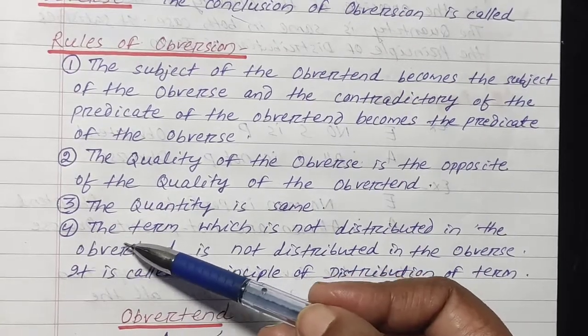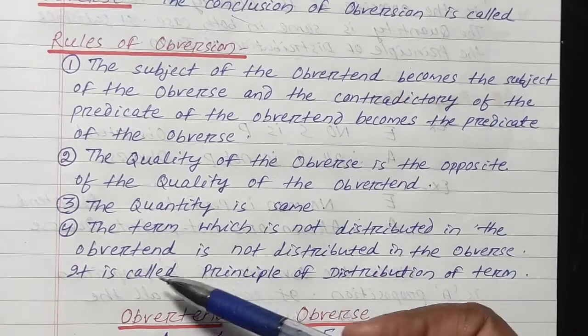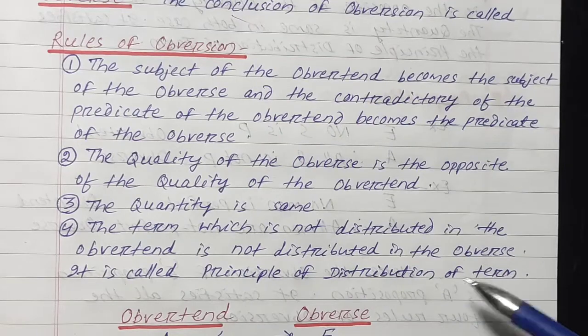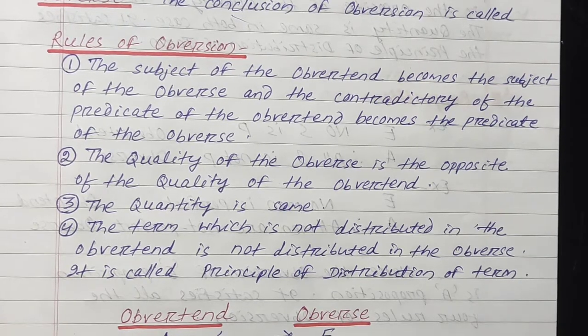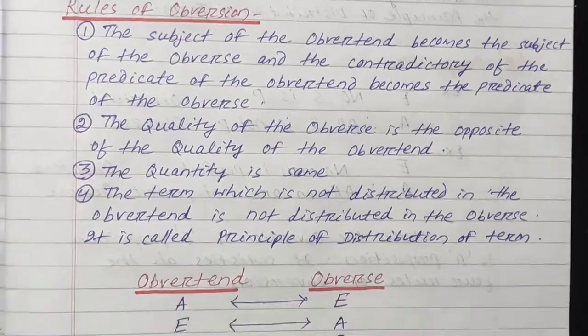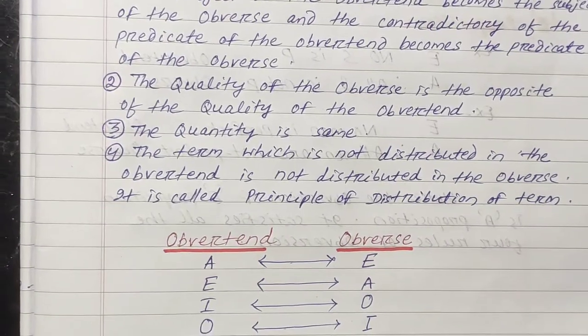Rule number 4: the term which is not distributed in the obvertend is not distributed in the obverse. It is called the principle of distribution of terms. A term not distributed in the obverse will not be distributed in the obvertend. This is the principle of distribution.